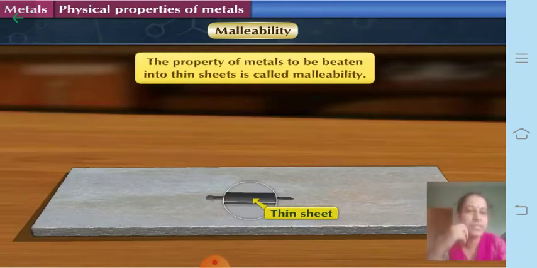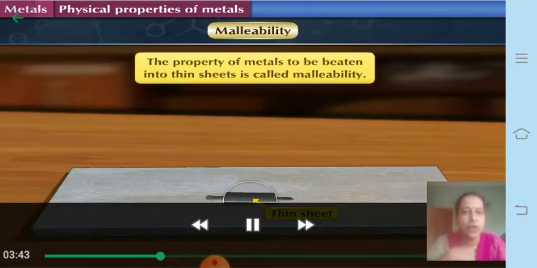Here you could see that iron also can be made into thin sheets. Gold foil, aluminium foil, and silver foil, which is used for wrapping sweets and all, exist nothing but because of the property called malleability.